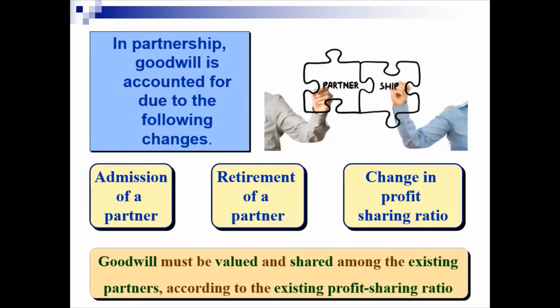Goodwill must be valued at that particular time. Goodwill is then shared among the existing partners in their profit sharing ratio, and then credited to their accounts. Once it has been shared to them in their profit sharing ratio, it is credited to each and every partner's capital account.